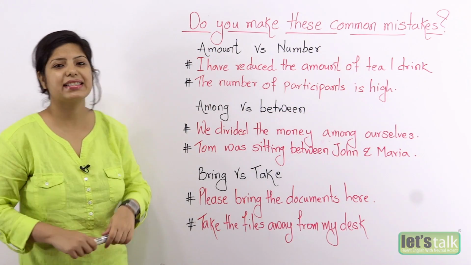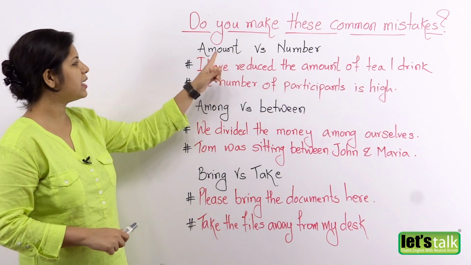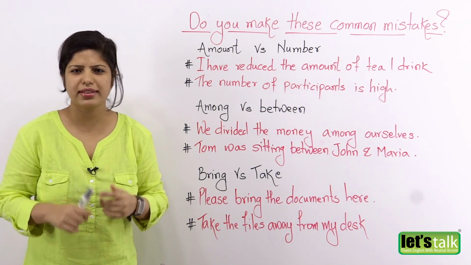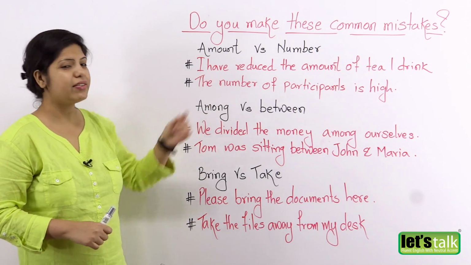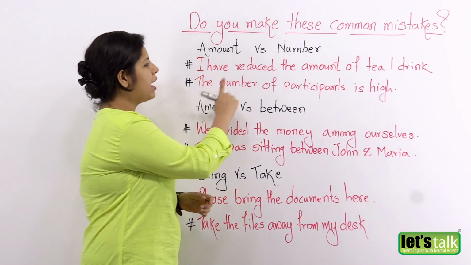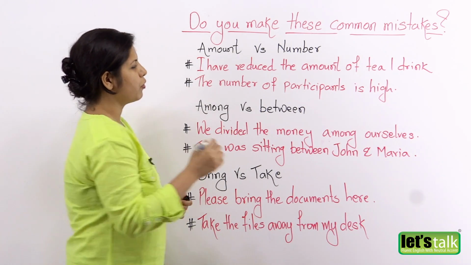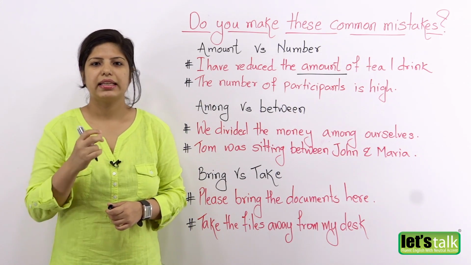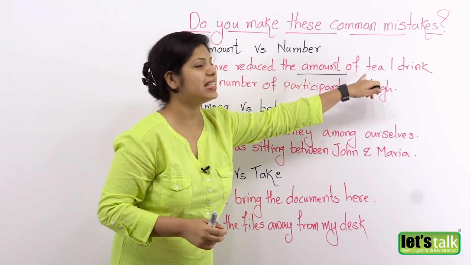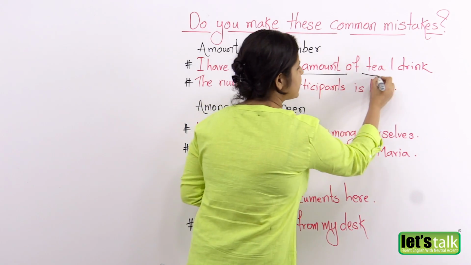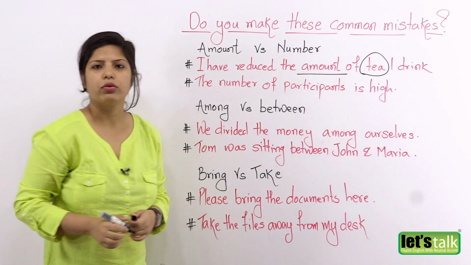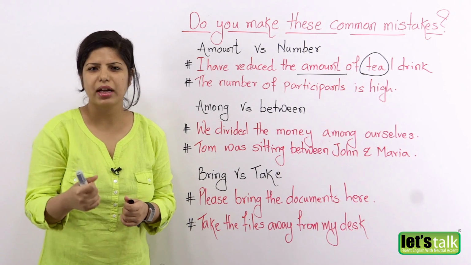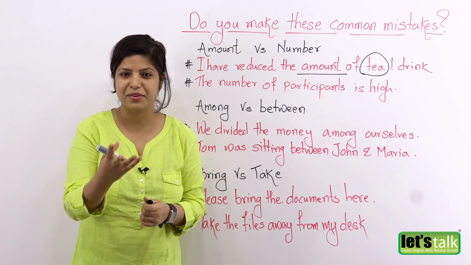The very first example that I have for you, it says amount versus number. Let's understand this through the sentence, alright? So I have a sentence here which says, I have reduced the amount of tea I drink. Let's focus on this here. Now, why have I said amount of tea? Well, tea is something that you cannot count. Can you count tea? No. You can measure it. You can say 1 cup of tea or 2 cups of tea, right?